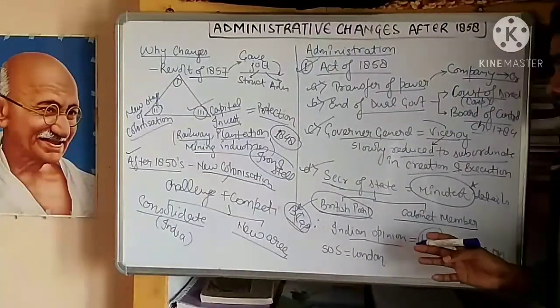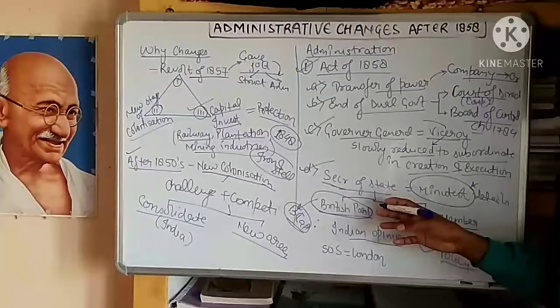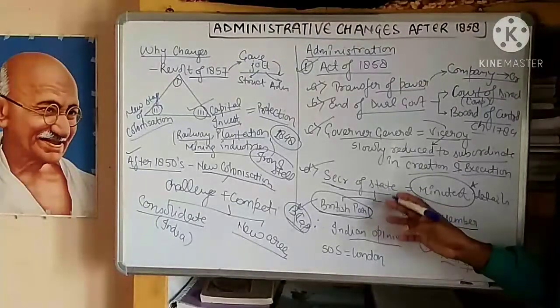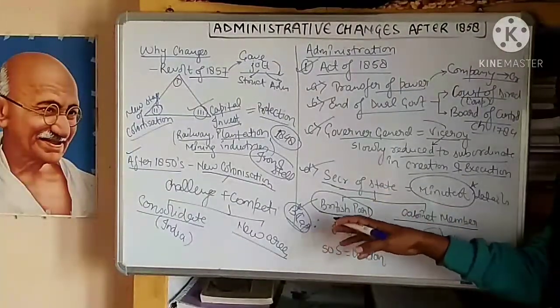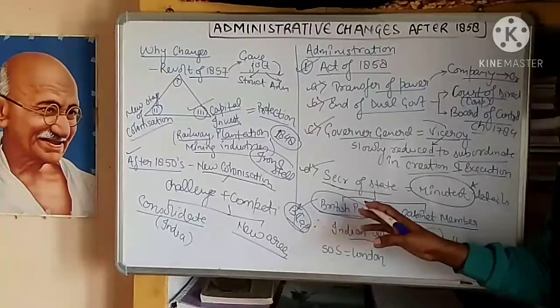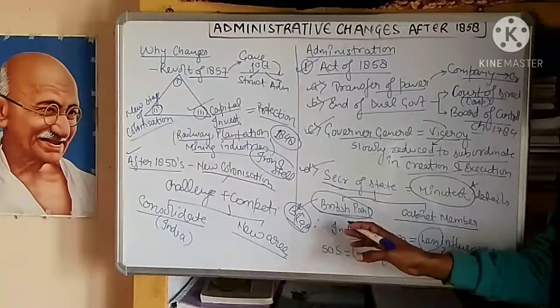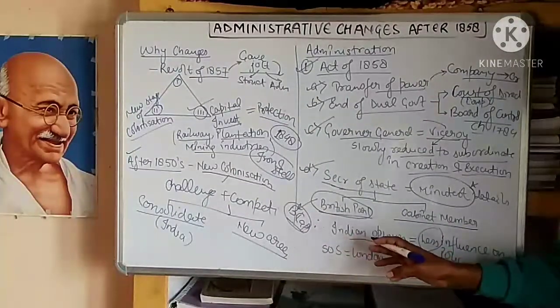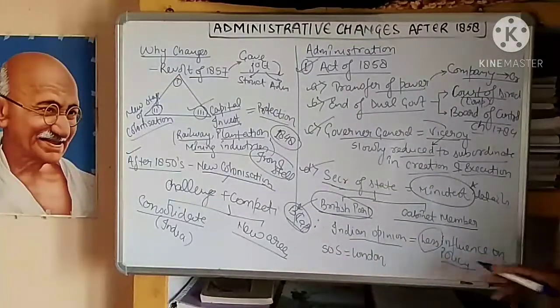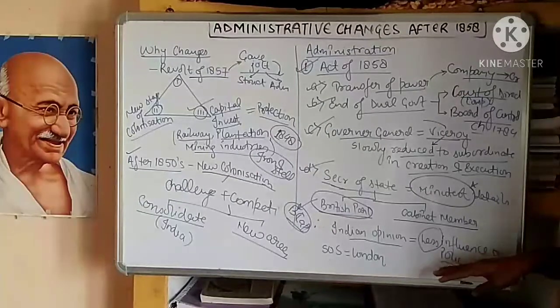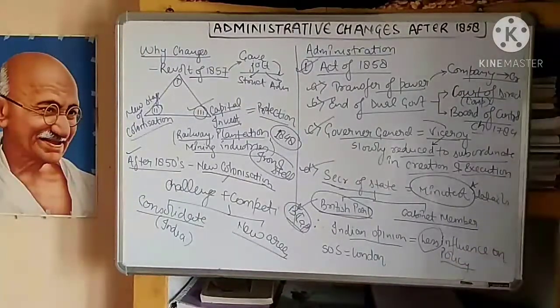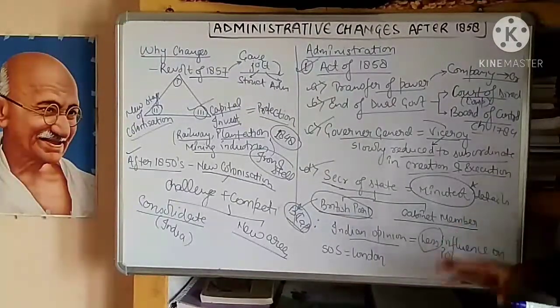But this was not happening, because the Secretary of State, who was a member of the cabinet, was a capitalist person, or was represented by the capitalists. They made laws and rules and regulations in favor of their own welfare and not in favor of the welfare of Indians. Because of this, they were having less influence on the Indians.